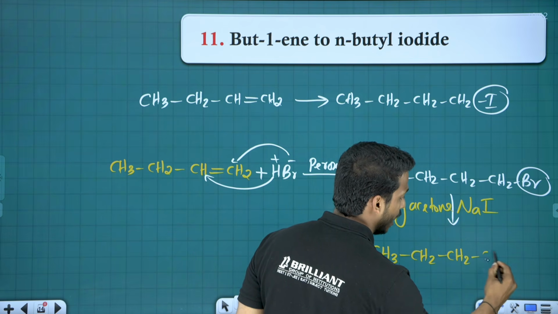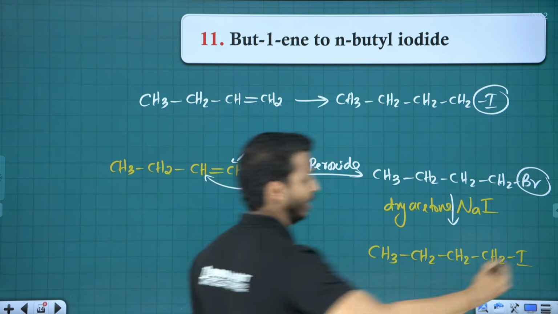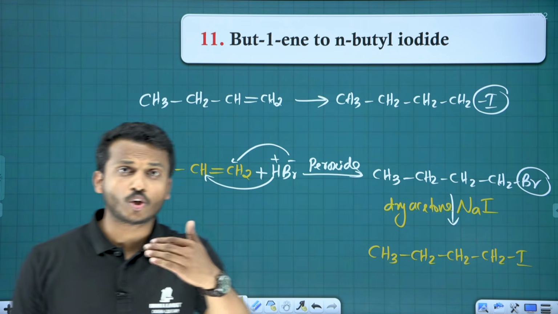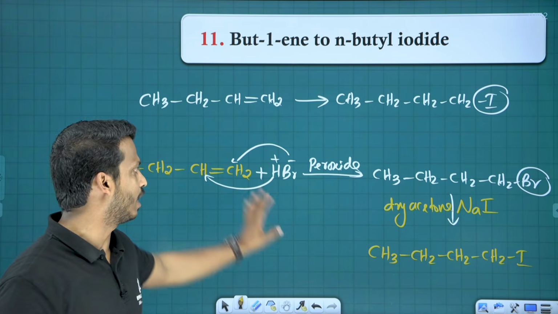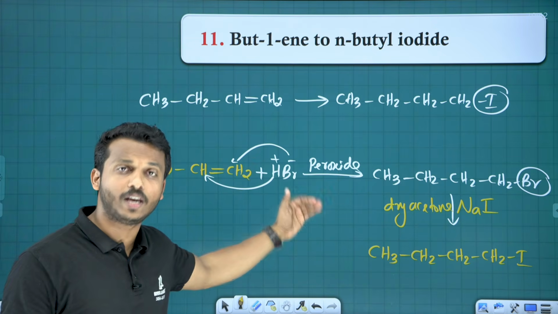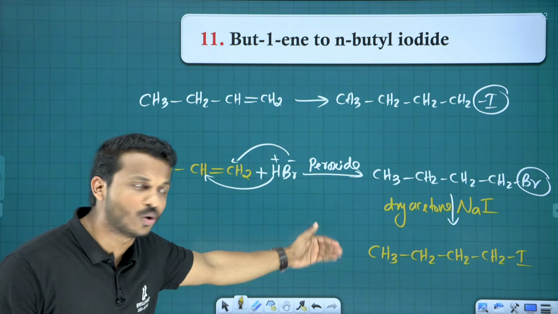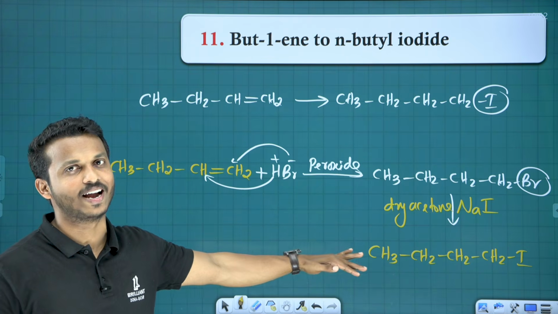Which one? N-iodobutane. So if you want to bring iodine at the first position, there is no direct method in an alkene. First bring HBr, that is the anti-Markovnikov rule, then the bromine we can replace by iodine. Clear?